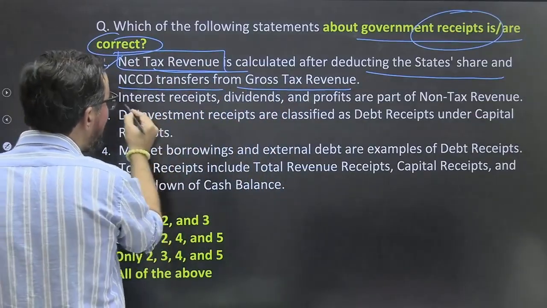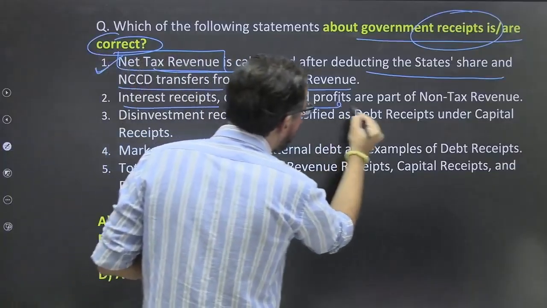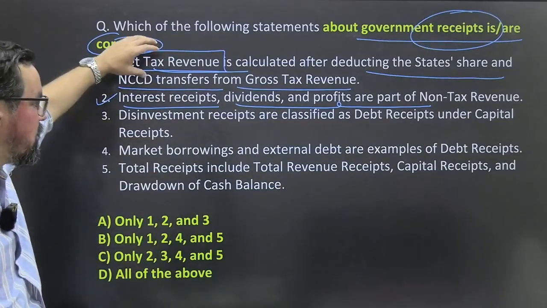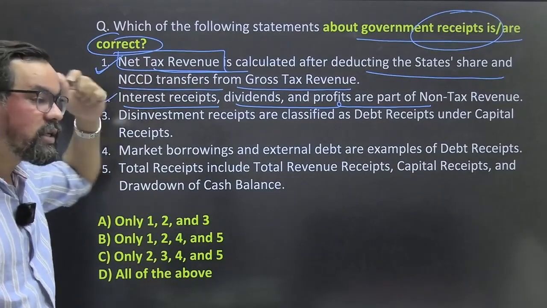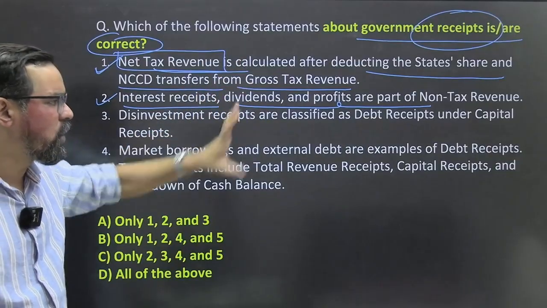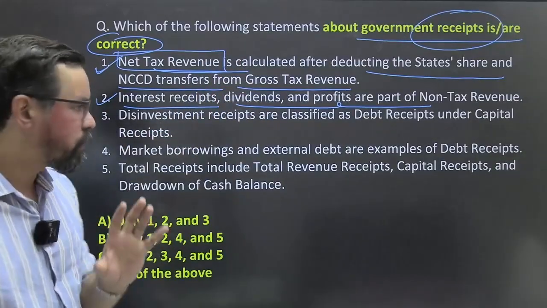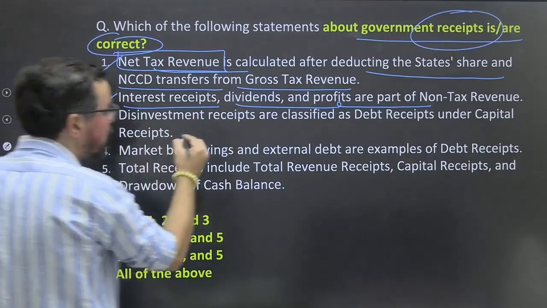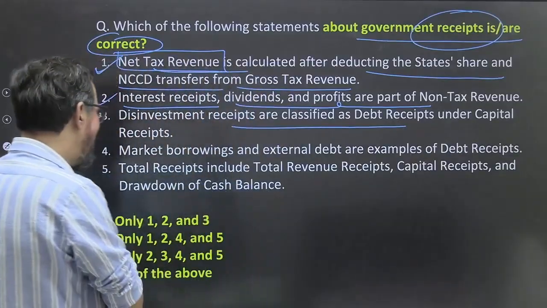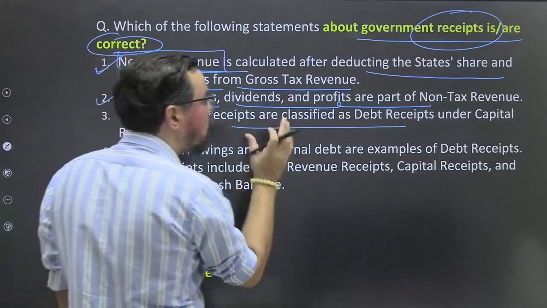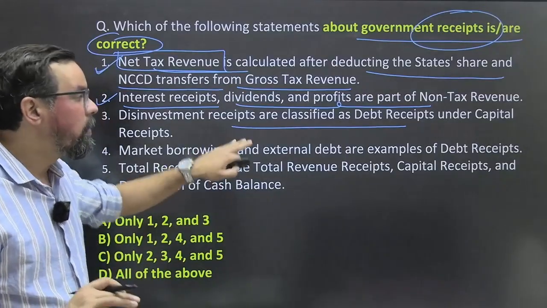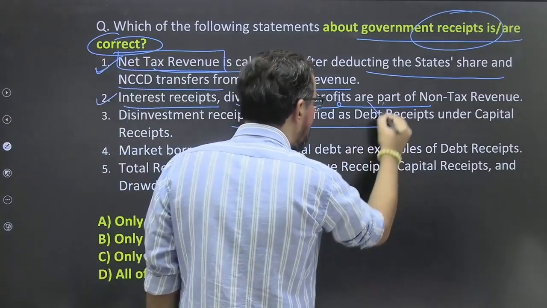Okay. Interest receipts, dividends and profit are part of non-tax revenue, 100% true. Okay. So this is tax revenue, this is non-tax revenue. So interest receipt on the loans, or dividends received on the shareholdings of the government, or profit, these are generally categorized under non-tax revenue. Disinvestment receipts are classified as debt receipts under capital receipt. No, these are non-debt receipts. Okay? They are part of capital income or capital receipt, but they are non-debt.